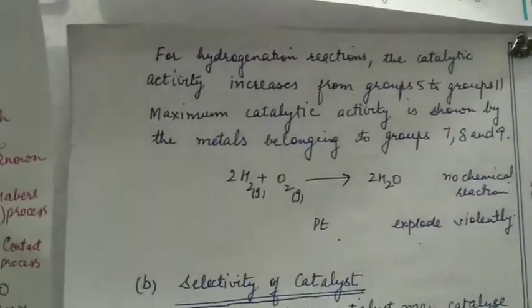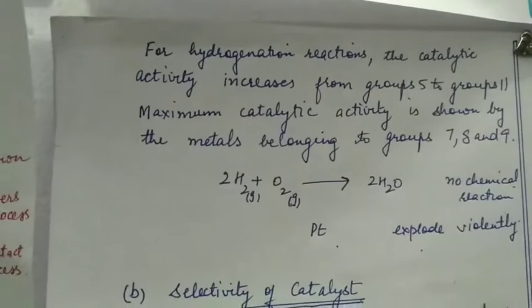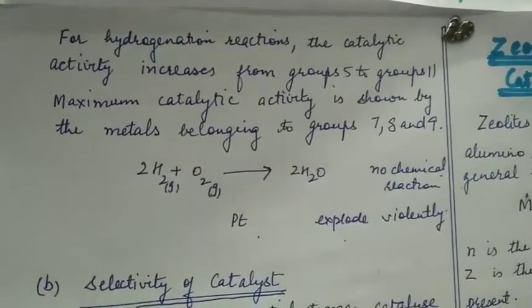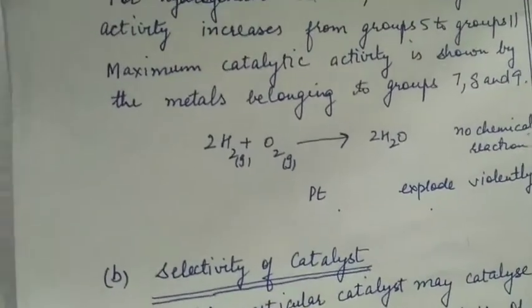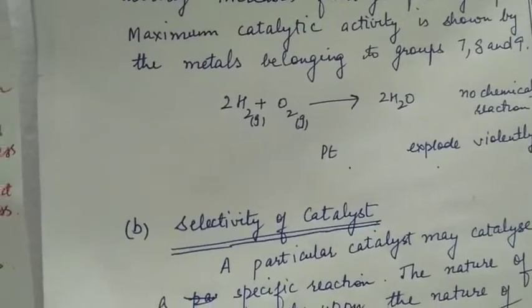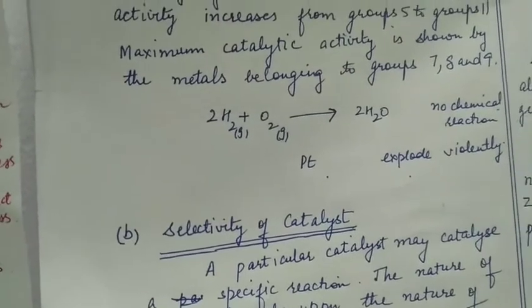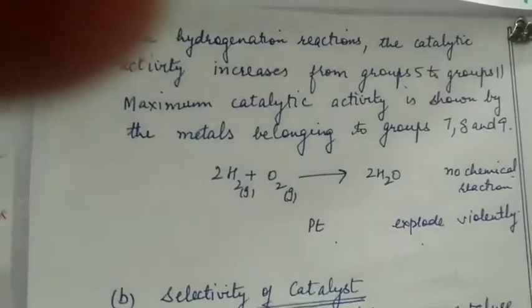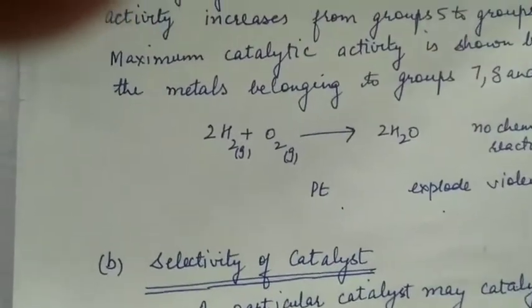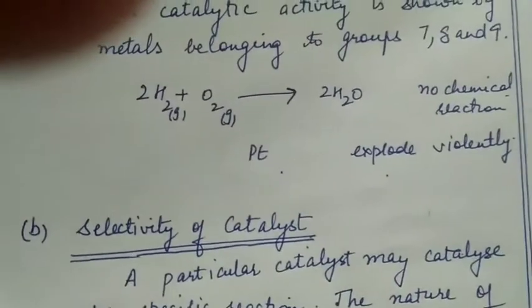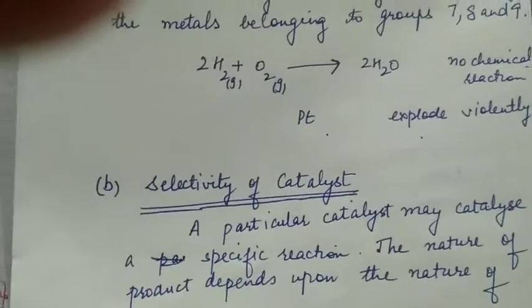For hydrogenation reactions, the catalytic activity increases from group 5 to group 11. Maximum catalytic activity is shown by metals belonging to groups 7, 8 and 9. The catalyst is important to such an extent that hydrogen and oxygen both may be present in close proximity with each other, but the reaction will not occur unless there is a catalyst. And when the catalyst is present, the reaction occurs so fast that it explodes violently to form water.